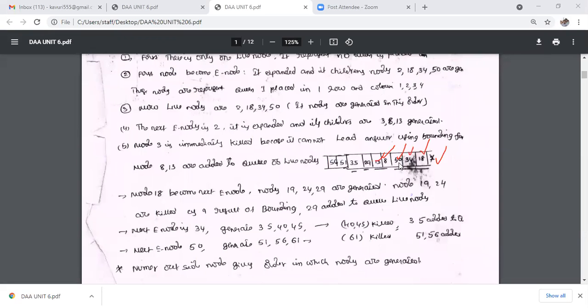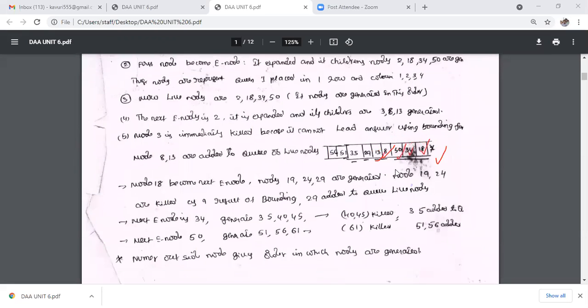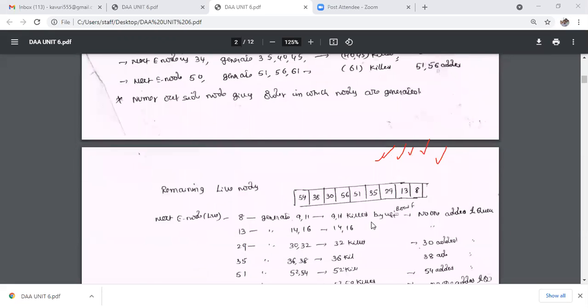So up to the 15th node, the live node generated is fully expanded. In the branch and bounding method, the live node is fully expanded. Fully expanded means that if any live node becomes an E node, the E node generates all its children. Next, we generate the next live node. All these live nodes are stored in a queue, FIFO.